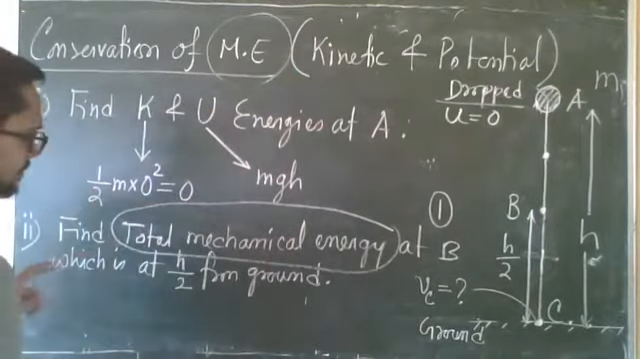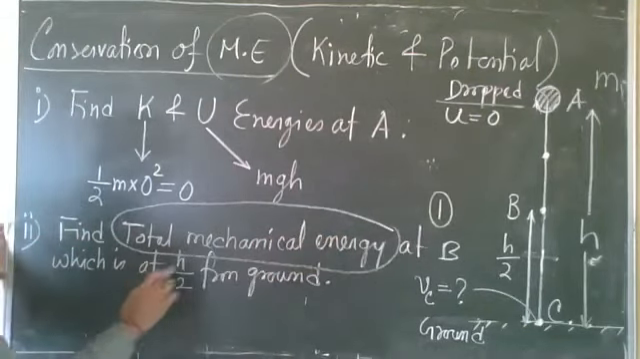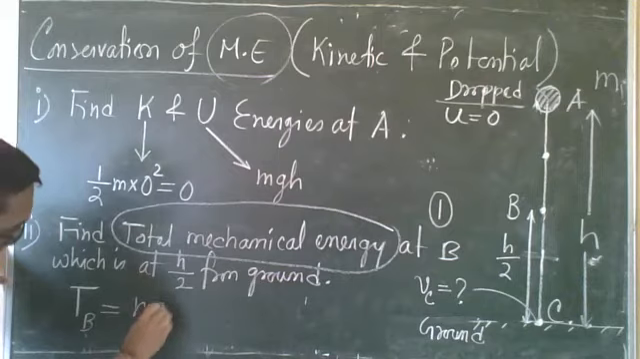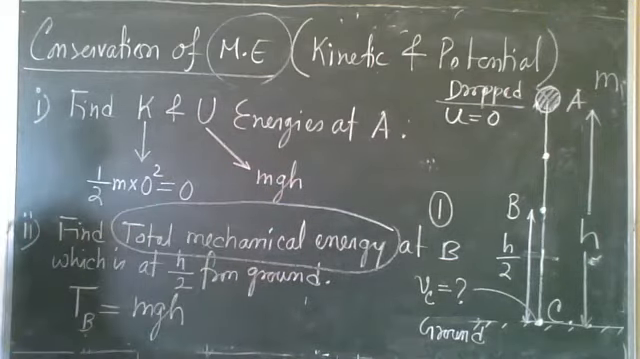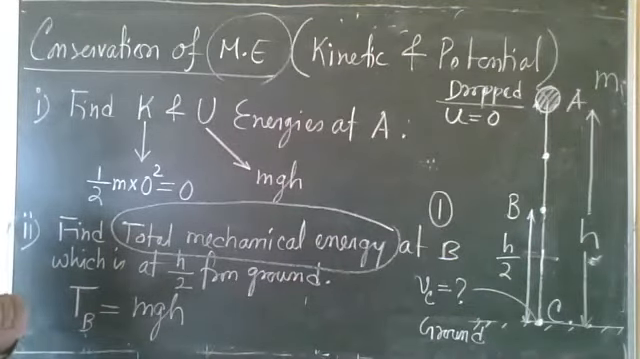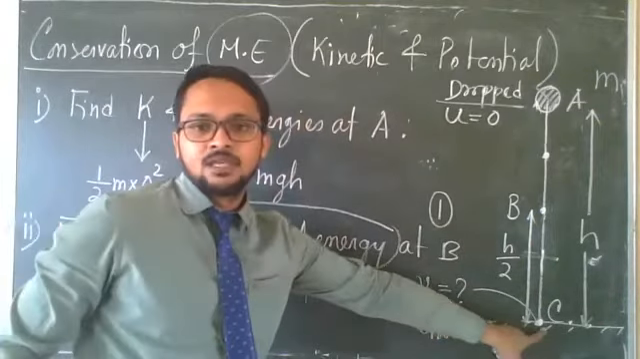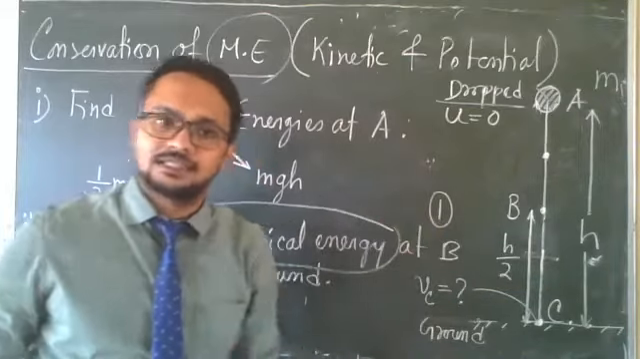So mgh. So total mechanical energy at B, which is at h/2 from ground, what is the total mechanical energy? That will be simply mgh, because total mechanical energy at A is mgh. If you are asked total mechanical energy at C, that will also be mgh.